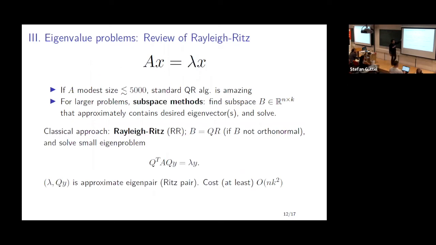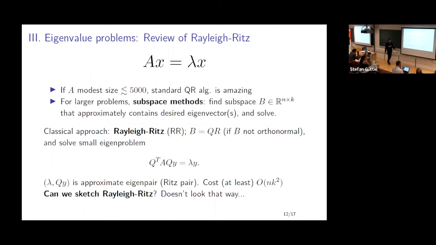So the classical approach for achieving this: once you have the matrix B, what people do is Rayleigh-Ritz. Usually you orthonormalize the matrix, so you take the QR factorization, and then you look at the projected matrix, which is k by k, which is smaller. Then you can solve this eigenvalue problem, from which you can extract the Ritz pairs, approximate eigenvectors and eigenvalues. Once again, this costs you at least nk squared operations. Just the act of computing this matrix will cost you nk squared.